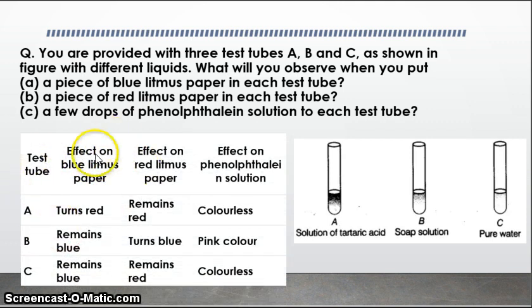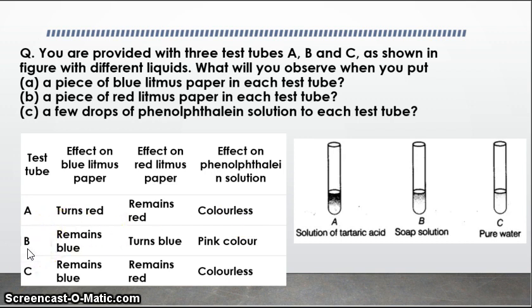Test tube A, what will happen to the blue litmus paper? Because tartaric acid is there, and we know that tartaric acid turns blue litmus red. So it will turn blue litmus red. And when we dip a red litmus paper in solution A, it will remain red, no change in color. And with phenolphthalein, since tartaric acid is an acid, there will be no change in color, it will be colorless.